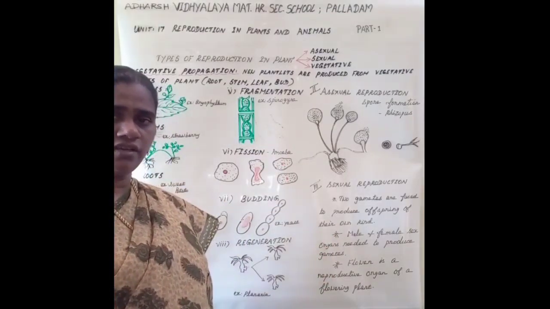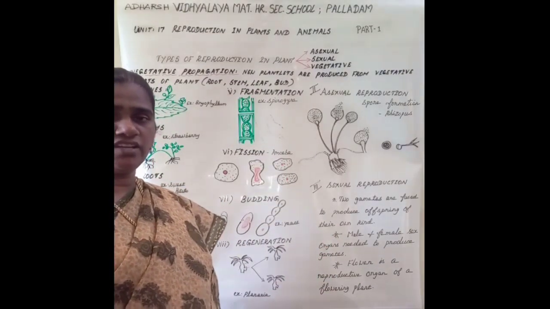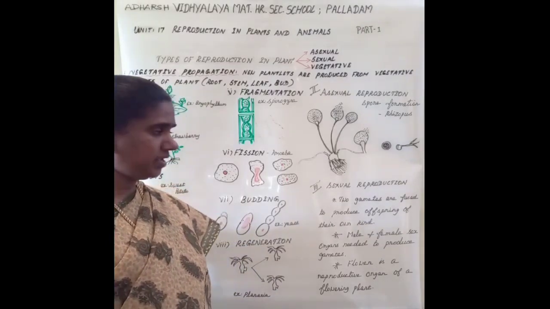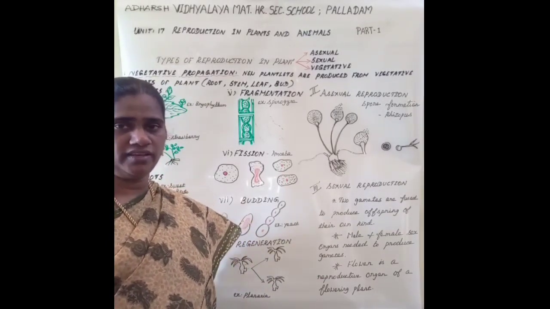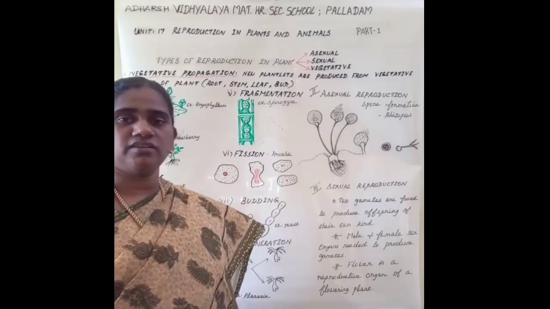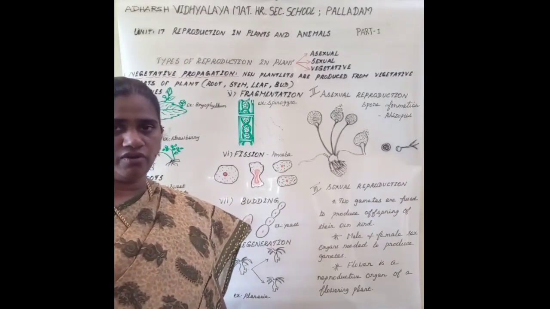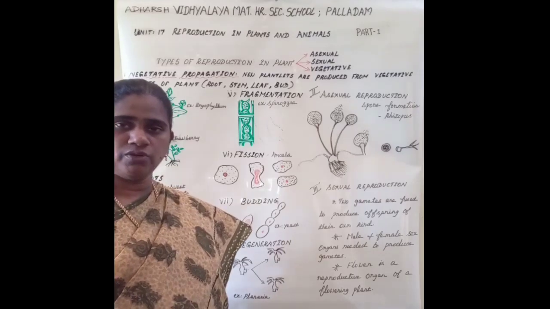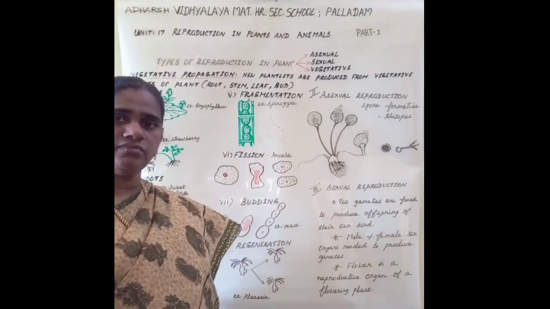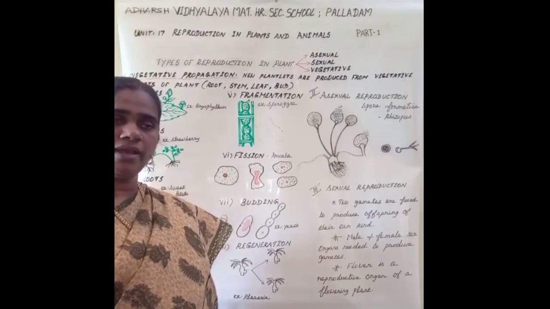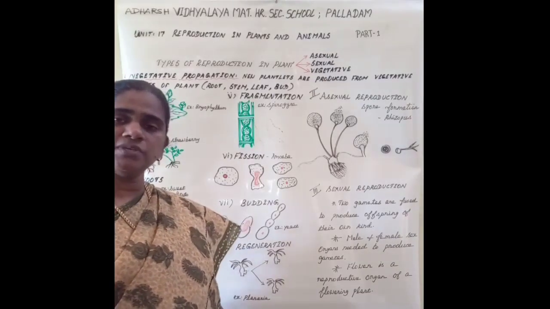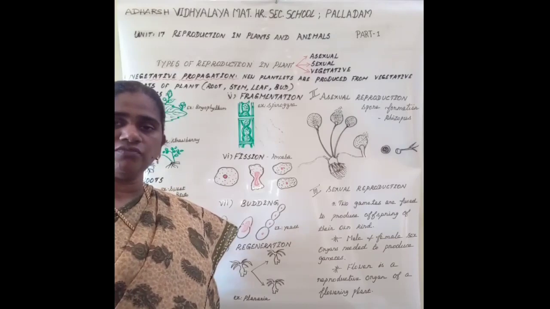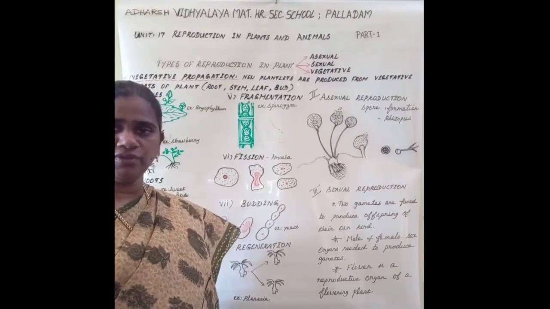So far we have studied vegetative propagation and asexual reproduction. Next is sexual reproduction. As I told you earlier, in sexual reproduction, two parents are involved. The male parent produces the male gamete, sperm. The female parent produces the female gamete, ova. Then offsprings are produced as a result of the fusion of male and female gametes.